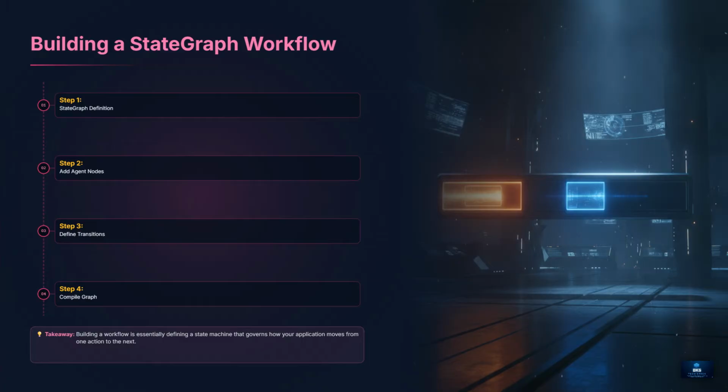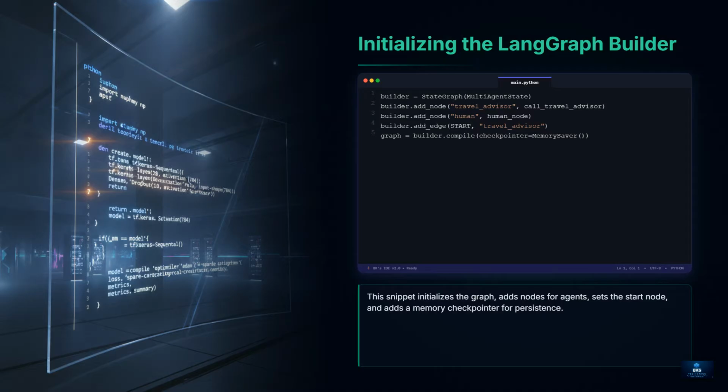When using LangGraph, building a workflow follows a consistent path. First, you define your state graph to hold your conversation history. Next, you add your nodes, which represent your agents. Then you define the edges, or transitions between them. And finally, you compile the graph into a runnable object. Here is the code to bring that workflow to life.